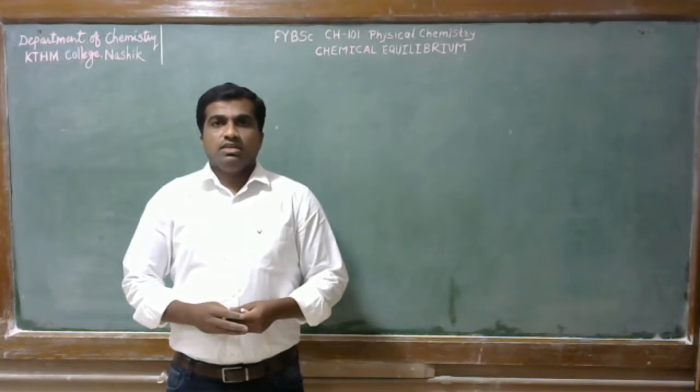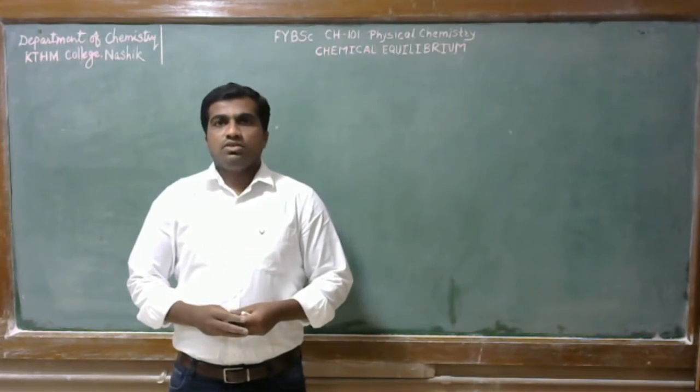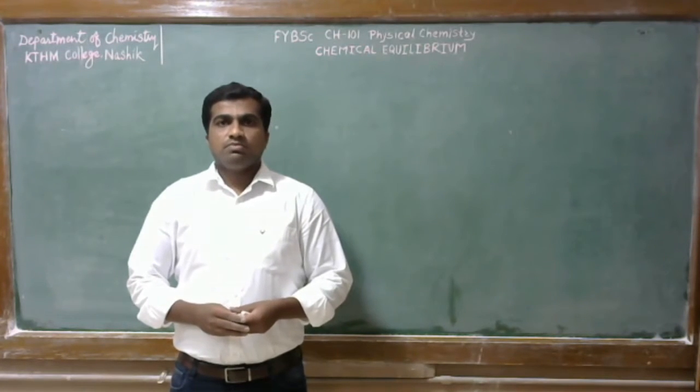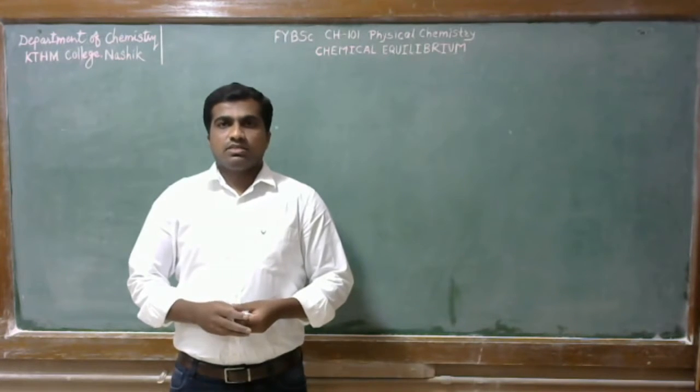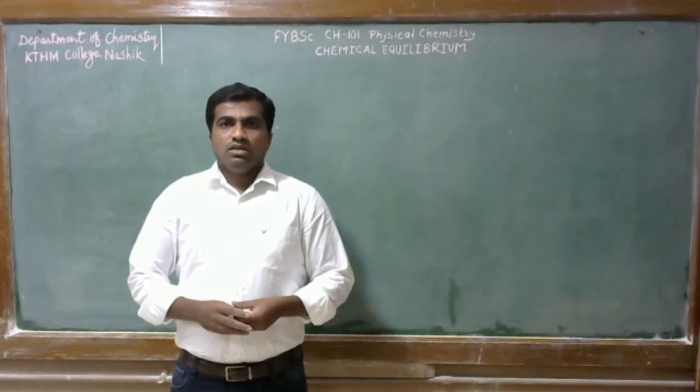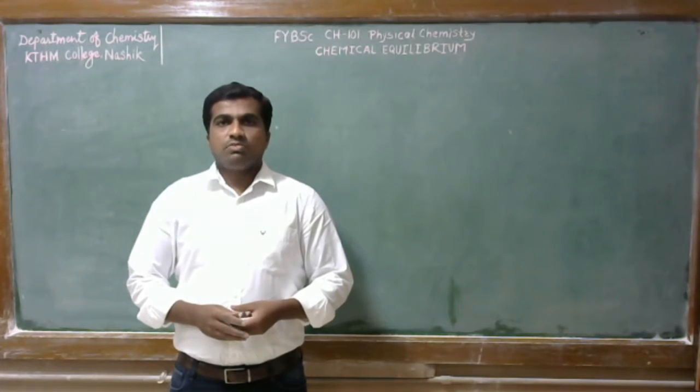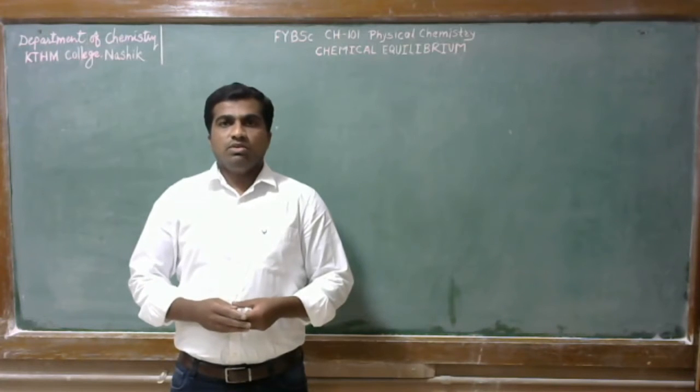So friends, in the last lecture we have seen the law of chemical equilibrium and its derivation and activities. Then we have seen the types of equilibrium, that is homogeneous equilibria and heterogeneous equilibria with examples.